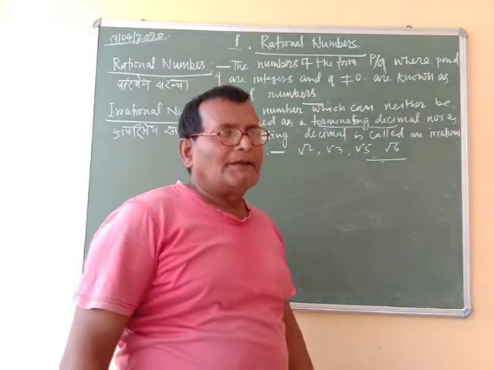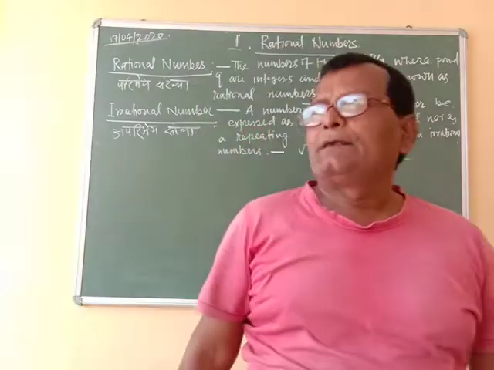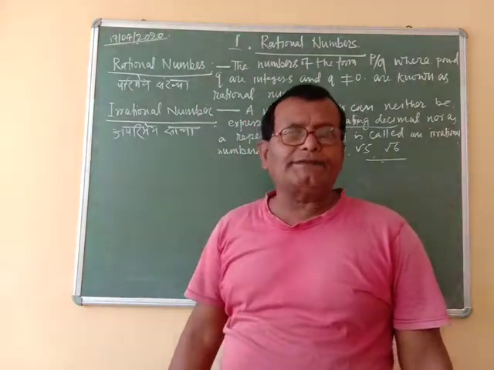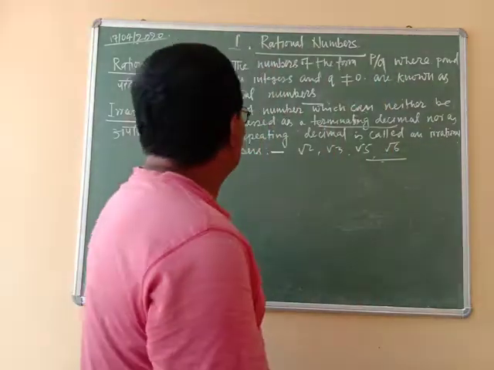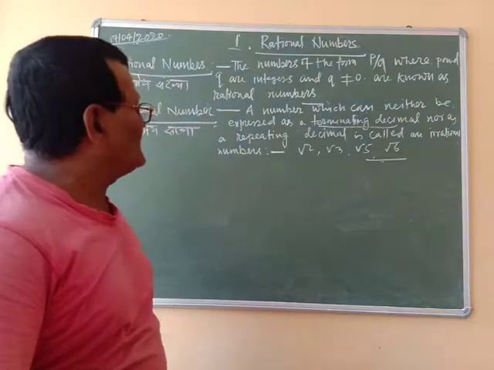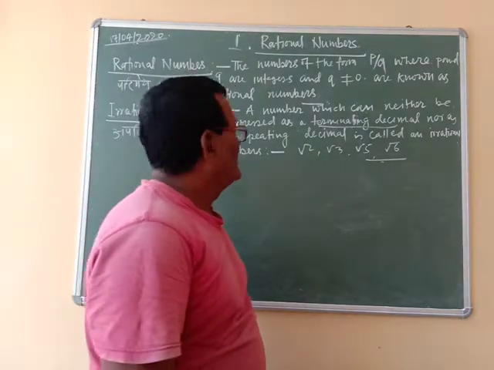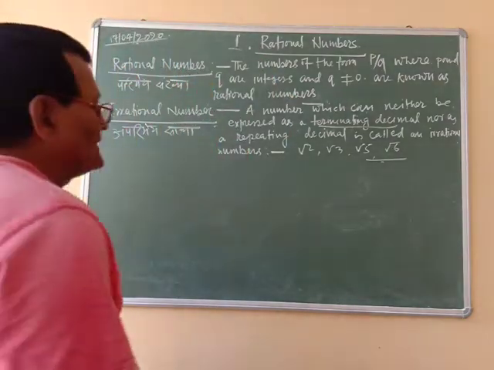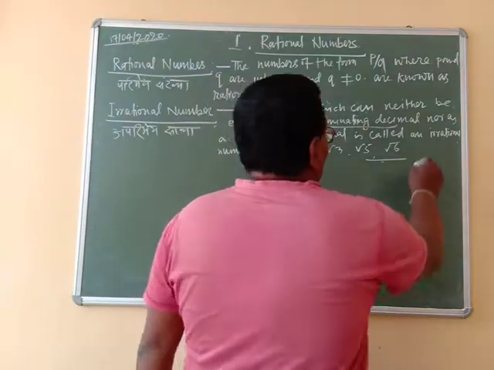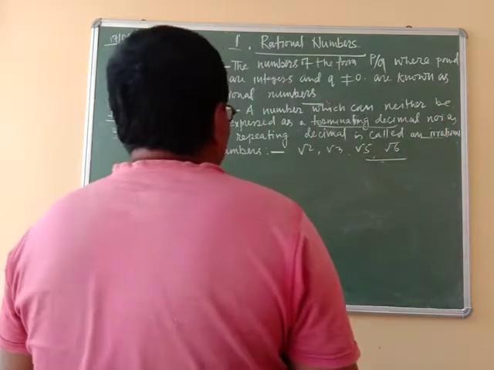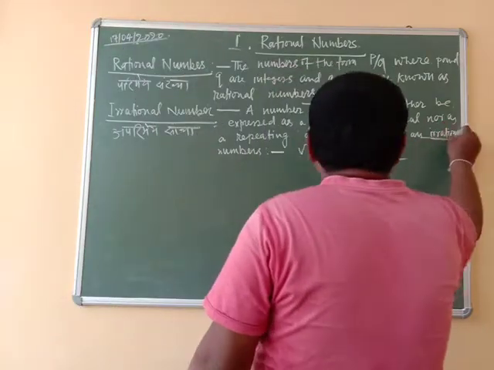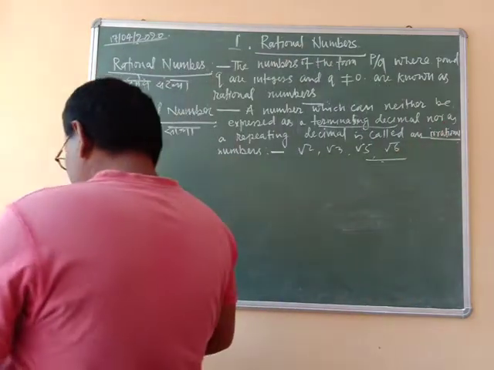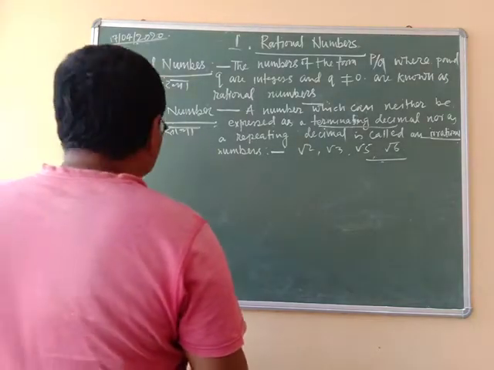In Hindi, terminating decimal we call shant dashamlav. So a number which can be expressed neither as a terminating decimal nor as a repeating decimal is called an irrational number.